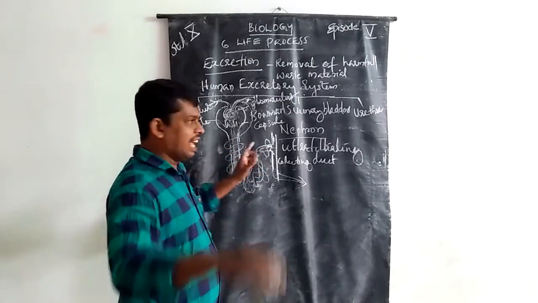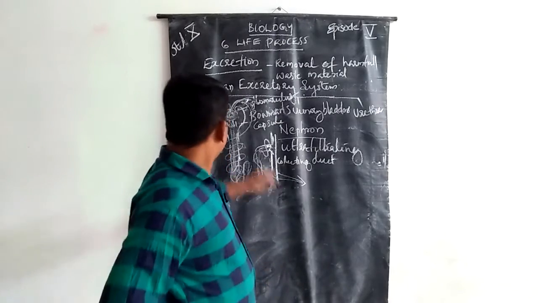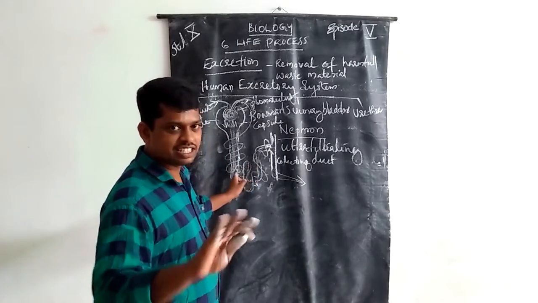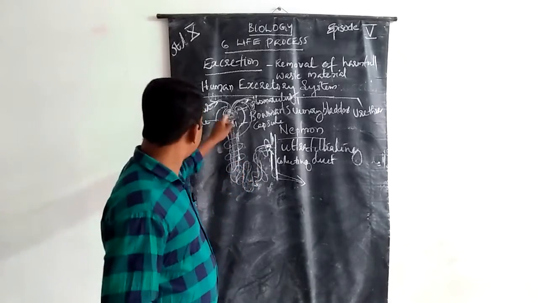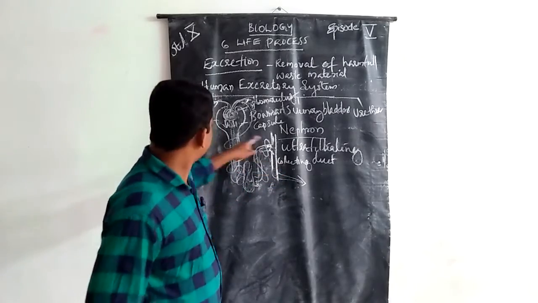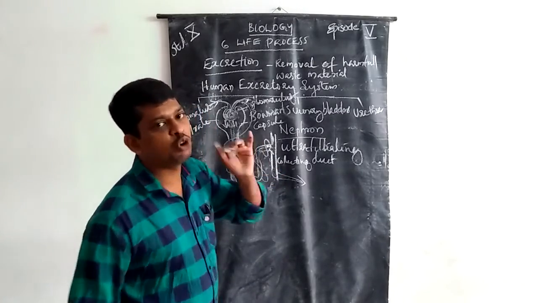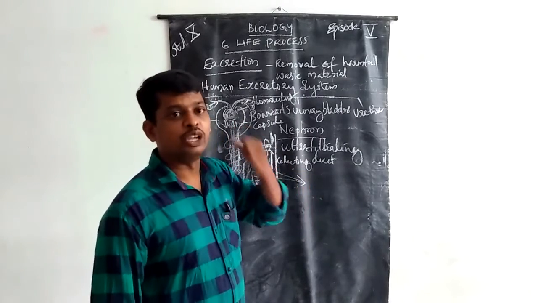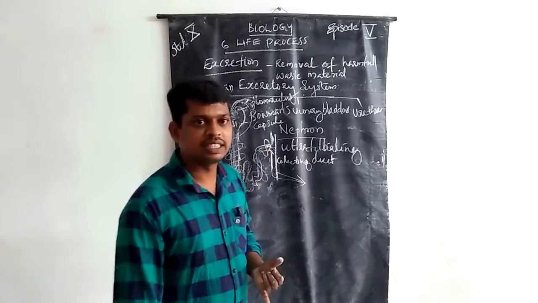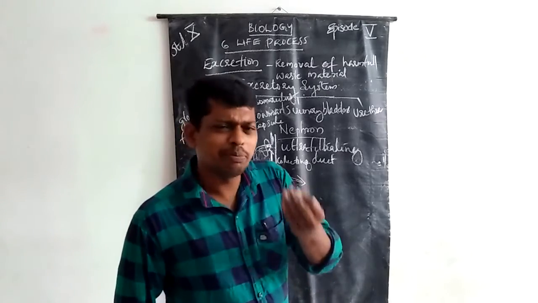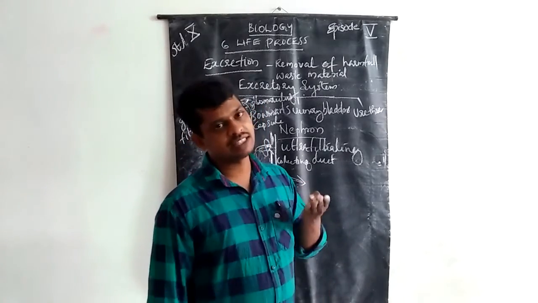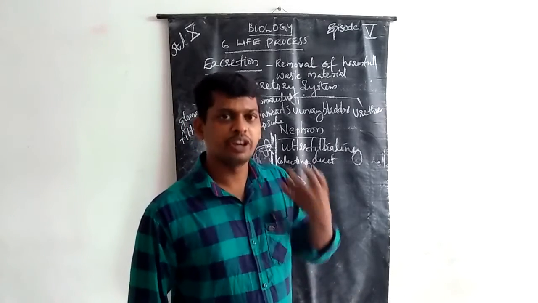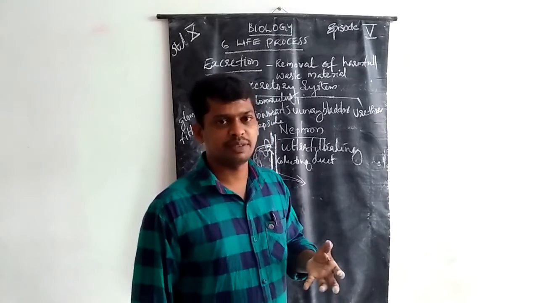At that time, the blood capillaries that coil around the nephron absorb the useful products like water, sodium, some potassium, minerals, salt, and other useful materials.